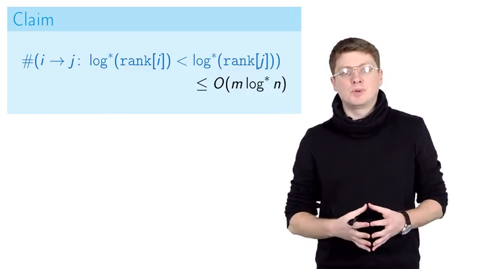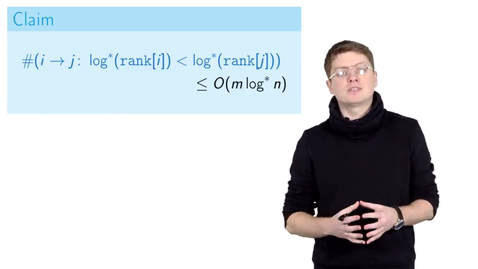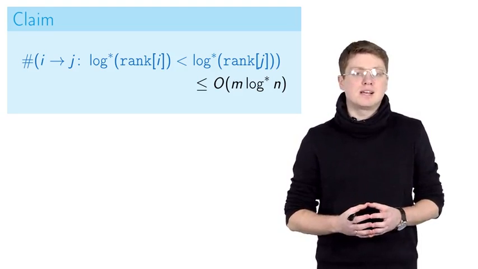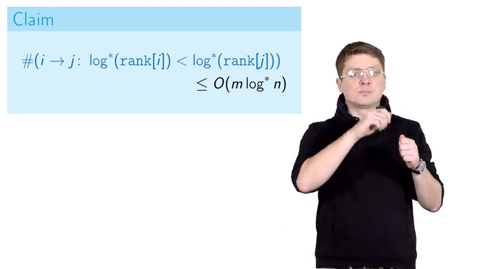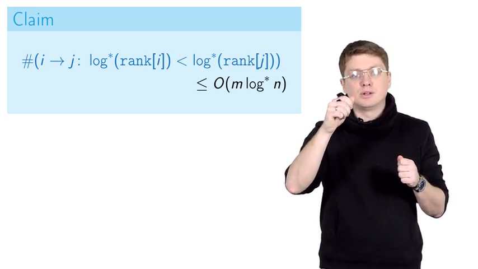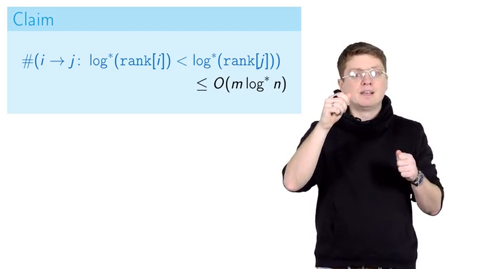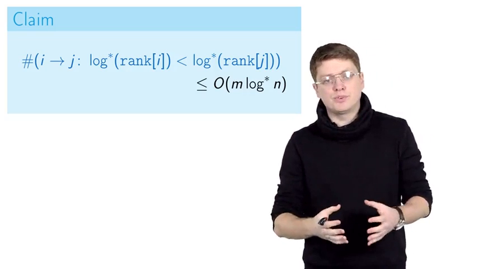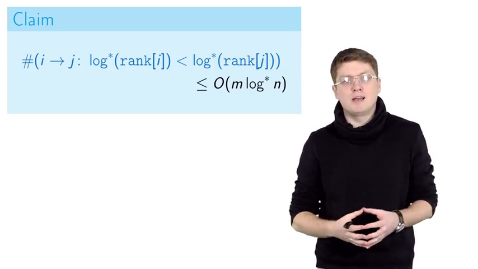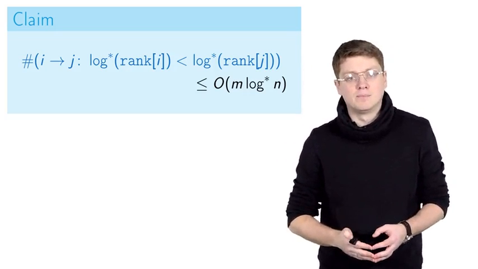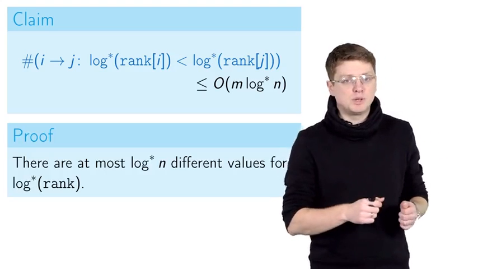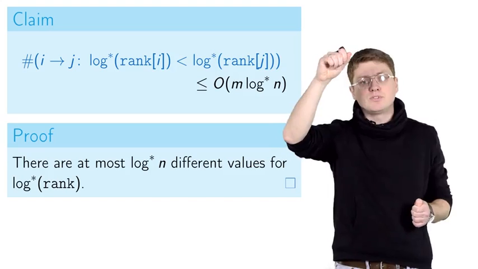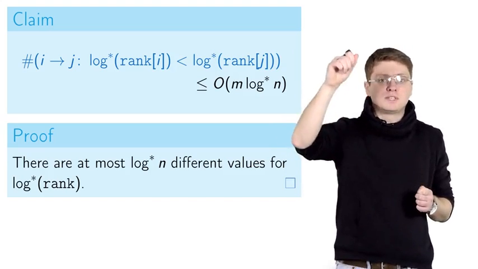In the second term, we need to estimate the total number of edges traversed during all m calls to the find operations, such that we go from node I to its parent J, such that J is not the root, and also log star of rank of I is strictly less than log star of rank of J. We're going to prove here that it is upper bounded by big O of m multiplied by log star of n. And this is just because when we go up from some node to the root of the corresponding tree, the rank always increases.